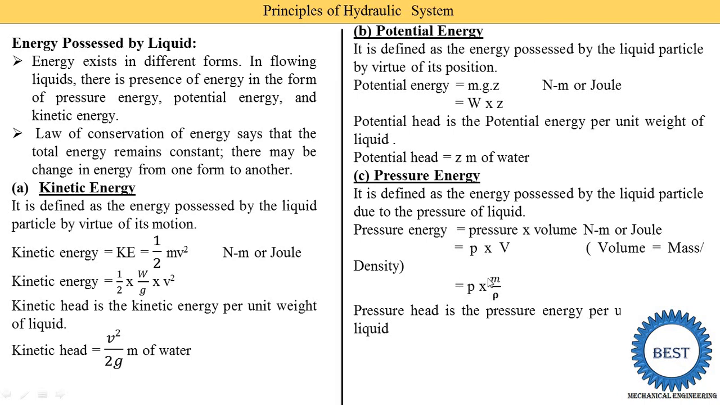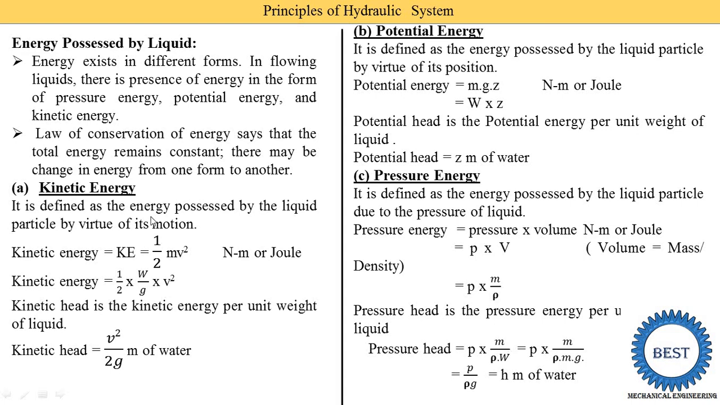Means this equation is divided by the weight, then we get the equation of pressure head. So pressure head is equal to P into M divided by rho into weight. And this weight is replaced by mass into gravity. So this M and M cancelled. So what is the equation of pressure head? The equation of the pressure head is equal to P upon rho g, and this P upon rho g is in short written as H. And the unit is meter of water.